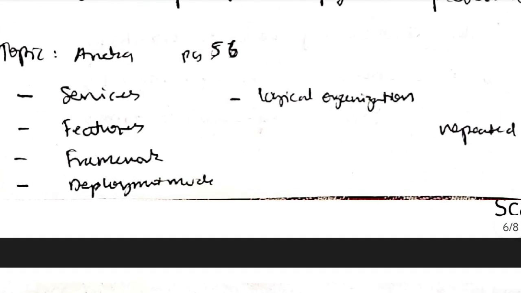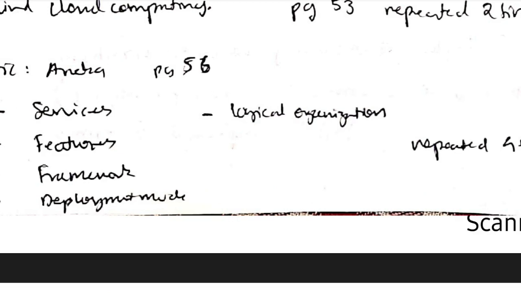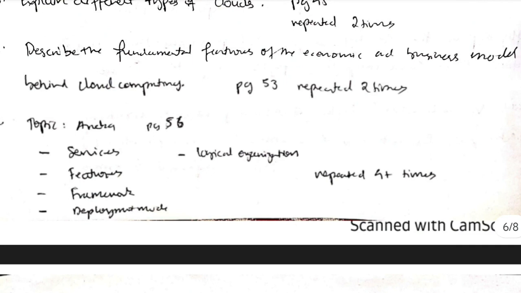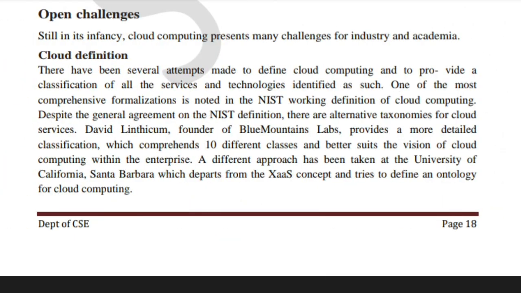The important concepts here, each of which is repeated more than 4 times, are: services of Aneka, features provided by Aneka, frameworks used by Aneka, deployment modes, private and public, and logical organization of Aneka. It starts from page 56. Take your time and carefully go through it. So let's go to page number 56.